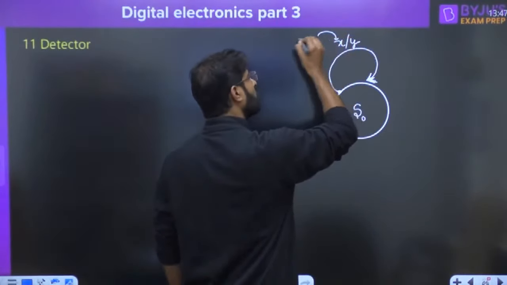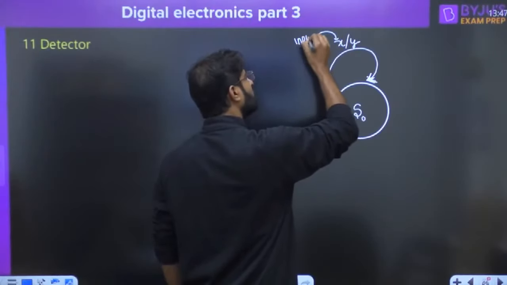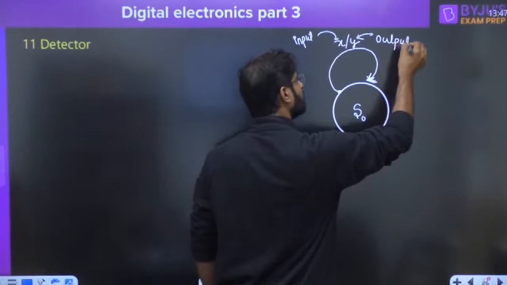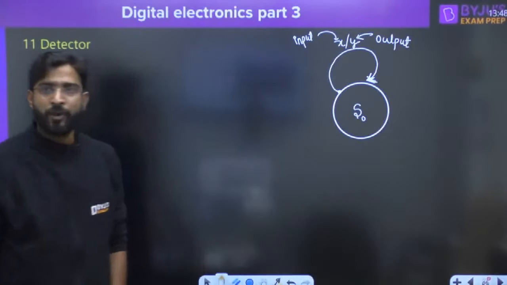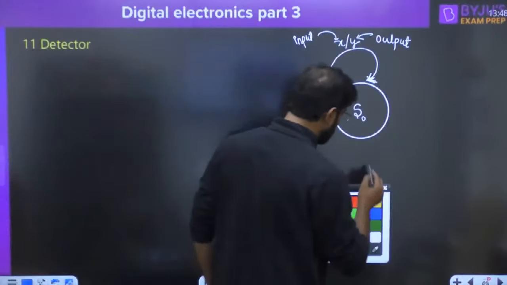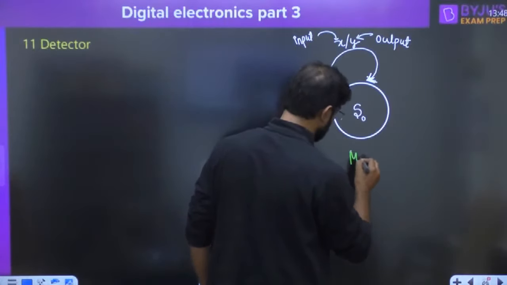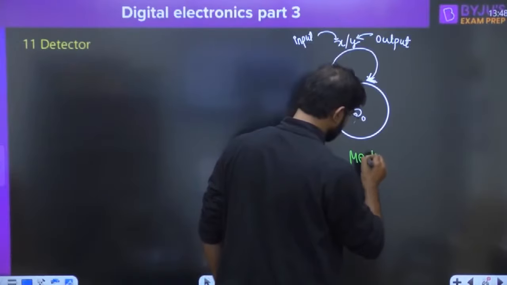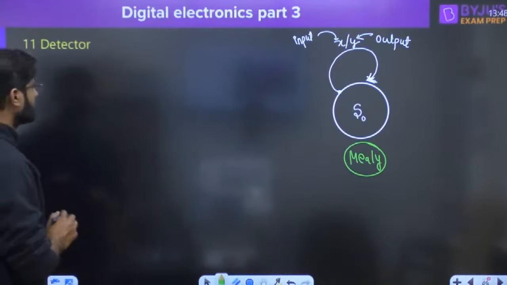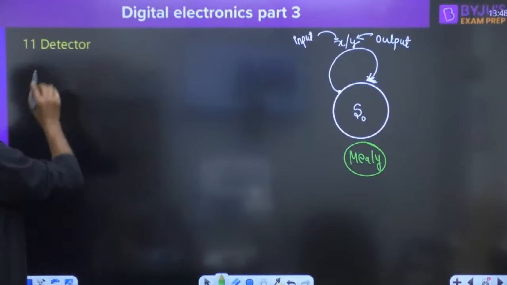X is just an input, and Y is just an output. Sir, which representation is this? This representation is for the Mealy machine. Mealy representation, right? Okay. How are we going to design the double one detector for the Mealy?